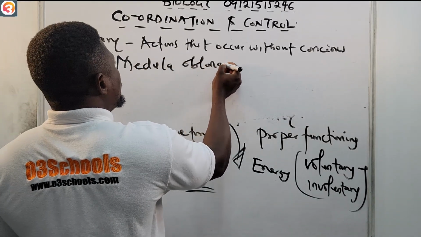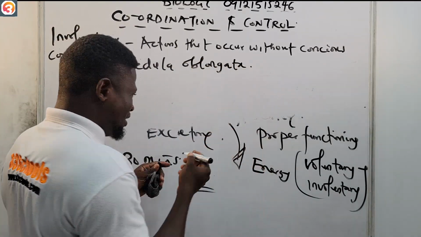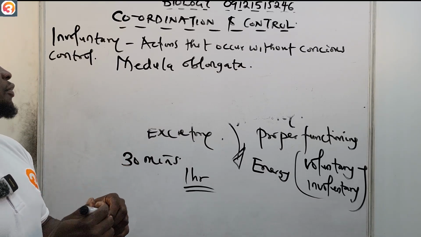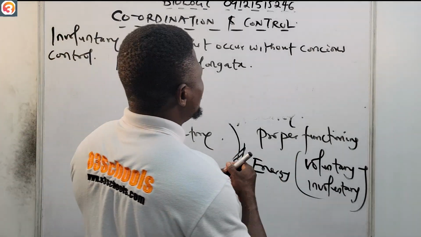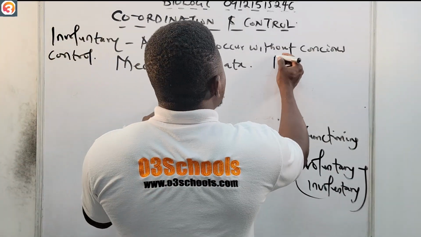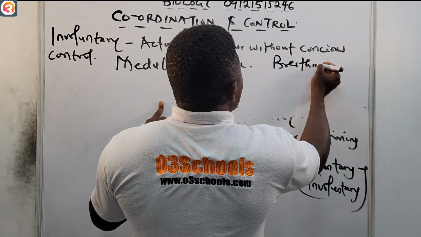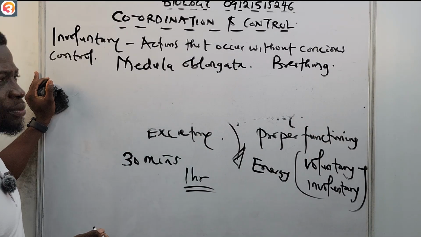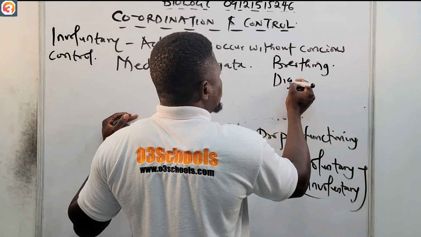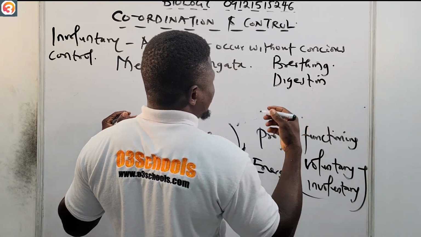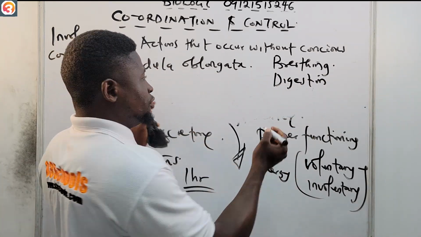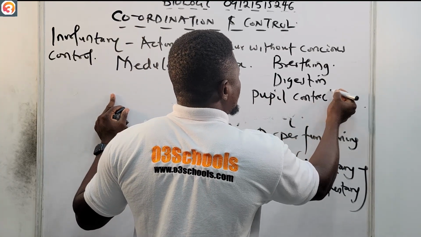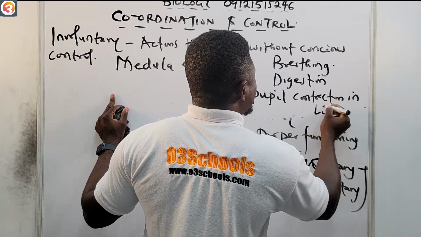We'll look at the medulla oblongata very soon when we talk about the brain. Examples of involuntary actions include breathing, digestion, and even pupil contraction in light.